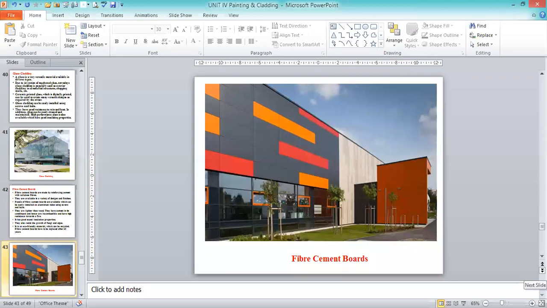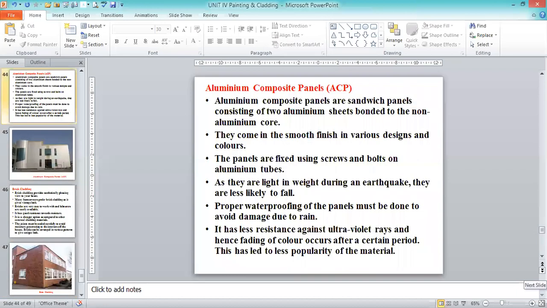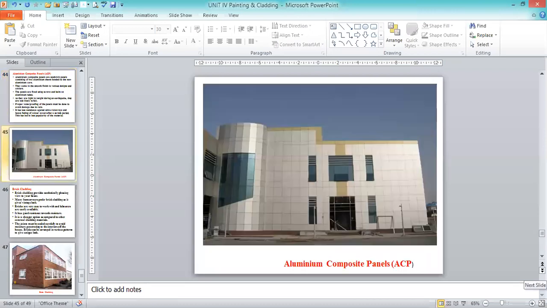Now these are fiber cement boards. Cellulose material is mixed with cement, with wood chips, for fiber cement boards. Already I told you about aluminum composite panels, ACP. The sandwich panels have aluminum sheets bonded on a non-aluminum core. These ACP panels are erected for the exposed surfaces. Nowadays this is a fashion, and we use it for cladding as well as protection from nature. Aluminum composite panels.